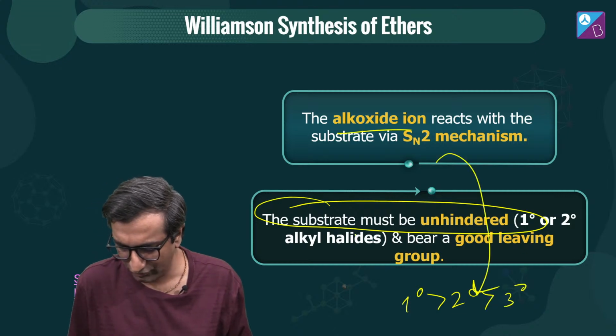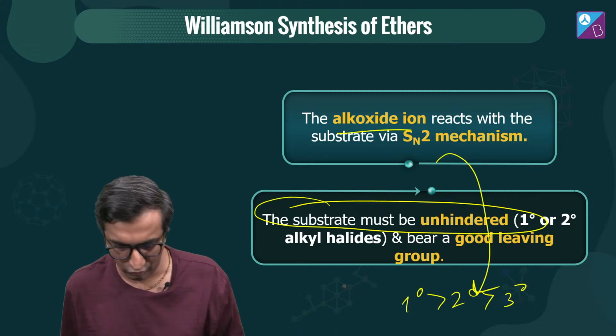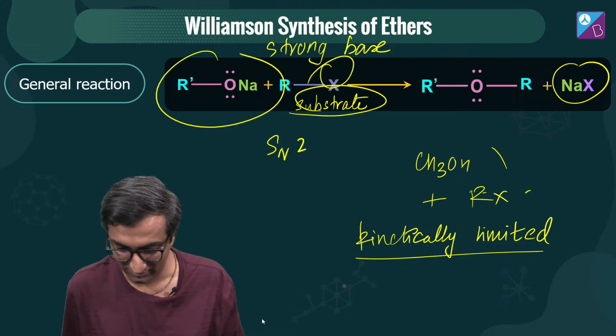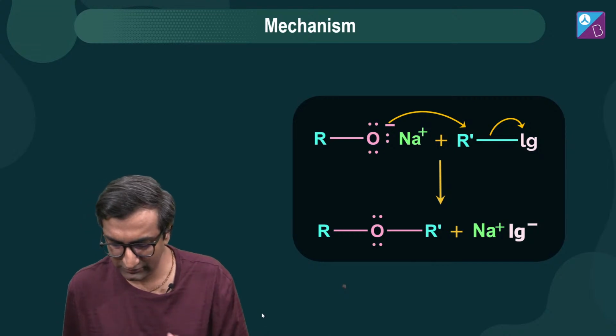This is a recap of SN2 में क्या होता था. And you should have a good leaving group. यार, हाँ, X is a good leaving group. OH is not a good leaving group. Okay. X is a great leaving group. I डाल दो, iodine डाल दो, it's a good leaving group. So this is the overall mechanism.